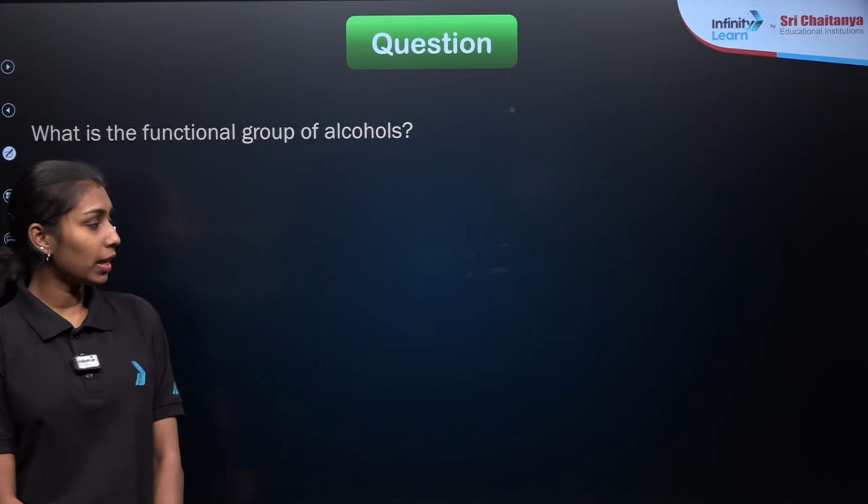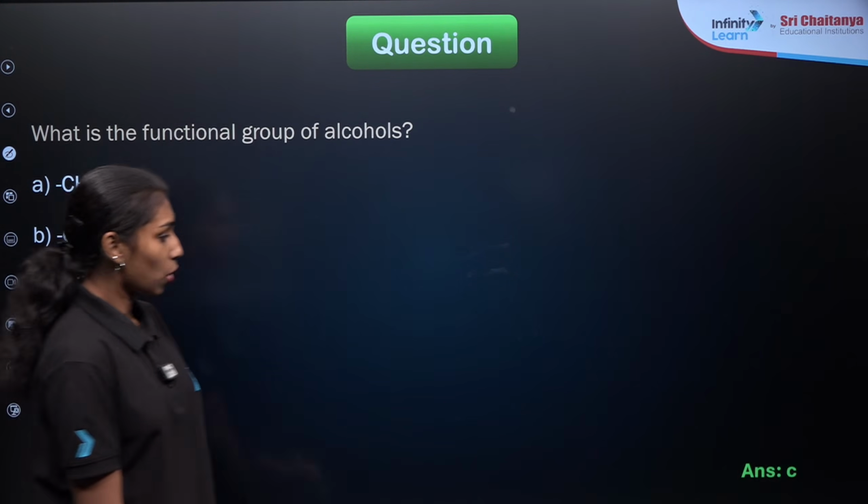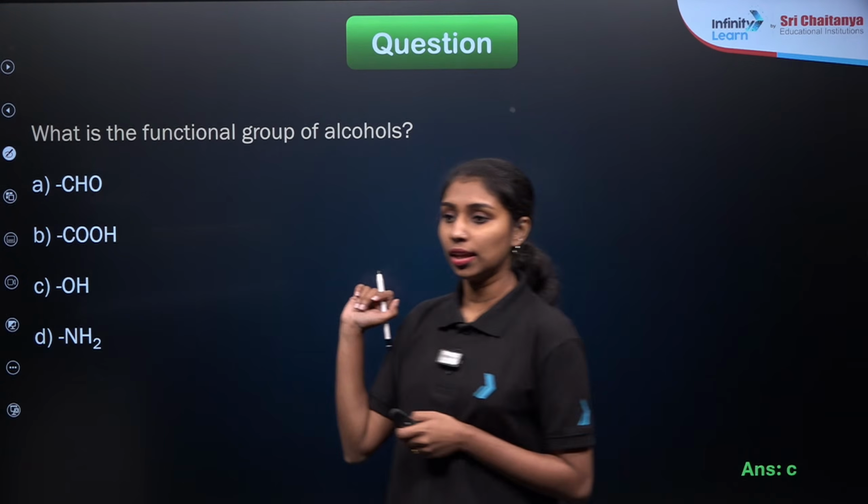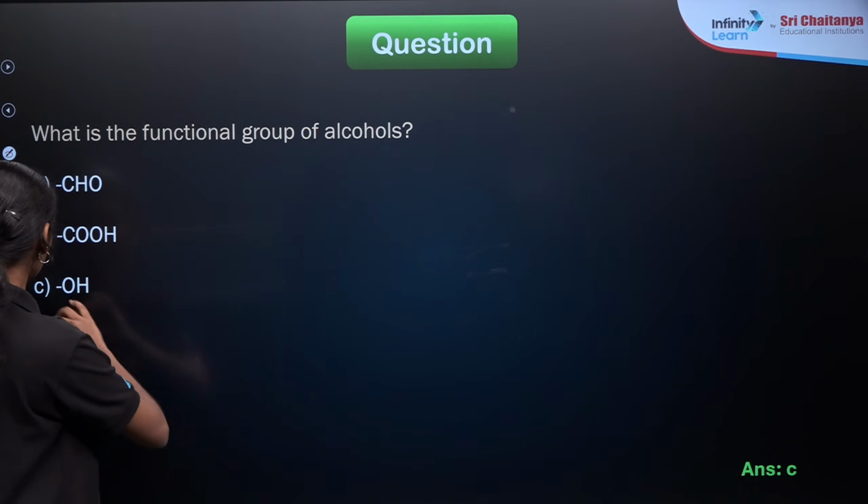Okay, many of you are giving me the answer as option C. Yes, option C, OH, hydroxy group is the functional group present in the case of alcohols, right? Yes, option C is the correct answer.